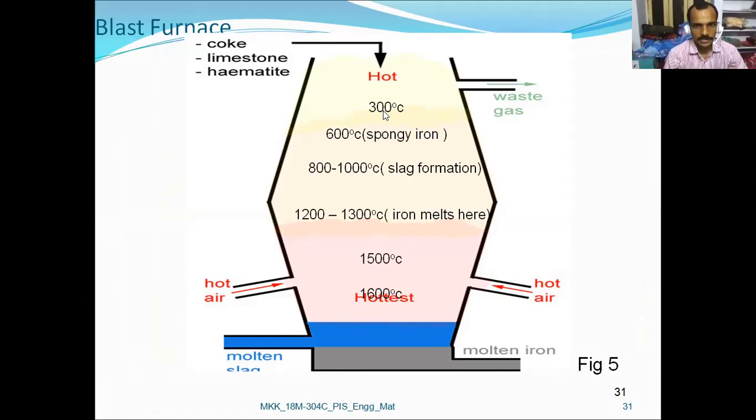As we have discussed, 300 degrees centigrade, next spongy iron at 600 degrees centigrade. Slag formation starts from 800 to 1000 degrees centigrade. 1200 to 1300 degrees centigrade, iron melts. And then 1600 degrees centigrade, pig iron is formed.